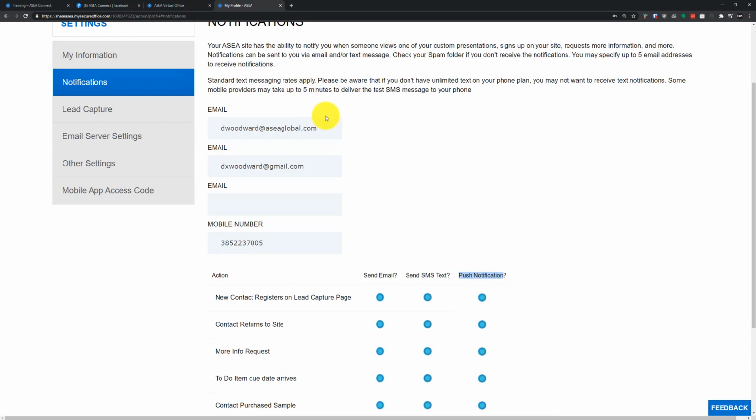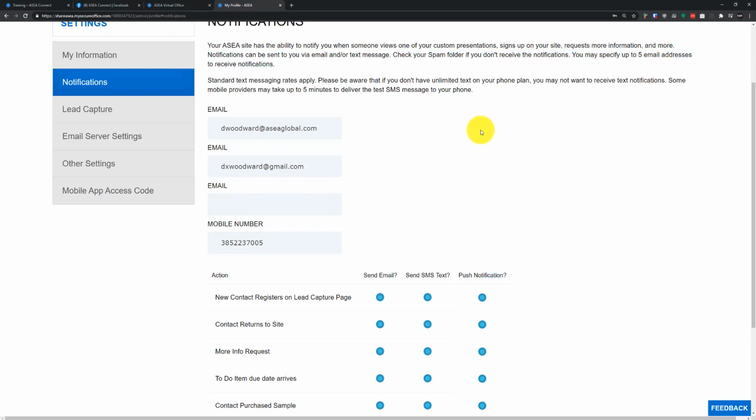If you don't go here and do anything on this, I believe you're just going to get an email notification. You will have to manually add a phone number to get notified via text message. If you don't want to get bothered, you can just rely on the push notifications on the app. And that is going to be the best way to get notified of when they're accessing the content that you're sending them. So you can go here and put up to, I think, 5 different emails here. Yeah, you may specify up to 5 email addresses to receive notifications.